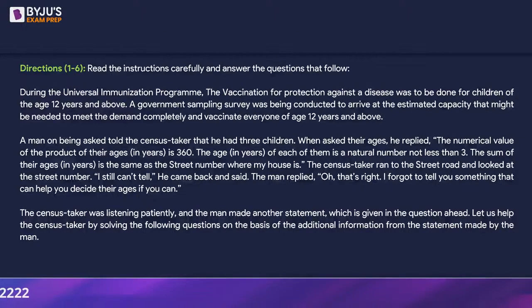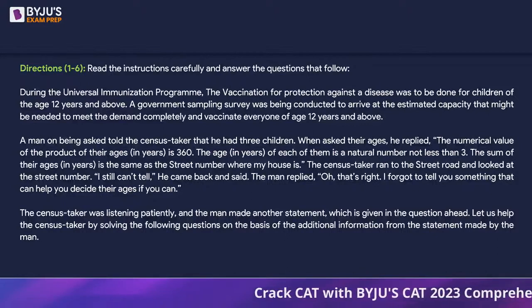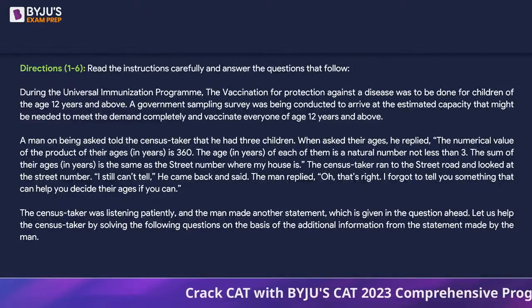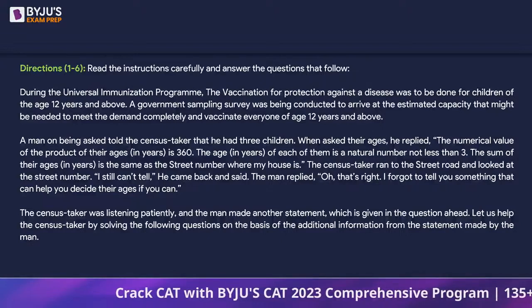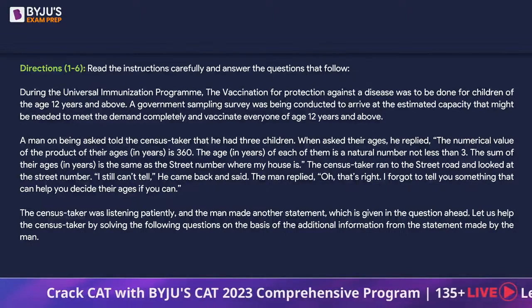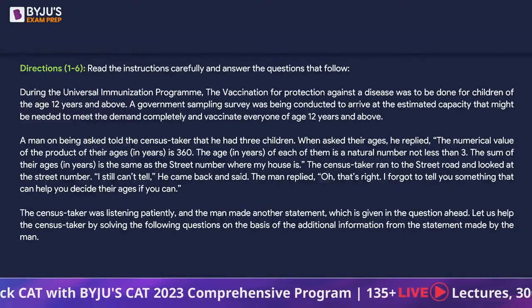A man, on being asked, told the census taker that he had 3 children. When asked their ages, he replied, "The numerical value of the product of their ages in years is 360. The age in years of each of them is a natural number not less than 3. The sum of their ages in years is same as the street number where my house is."